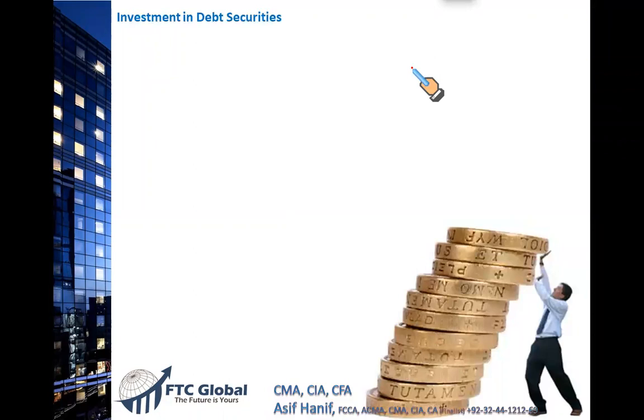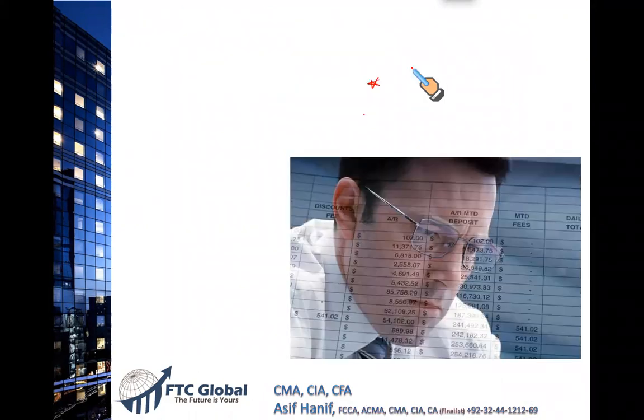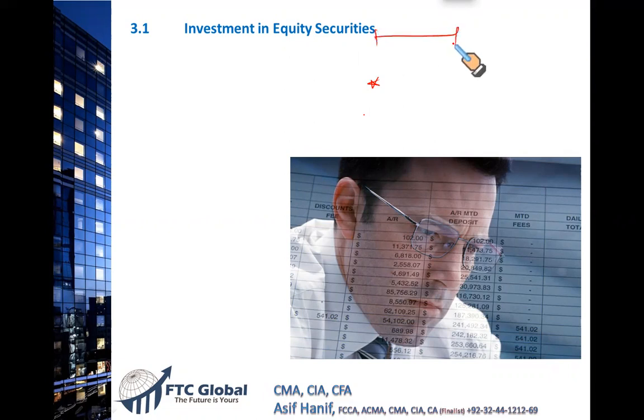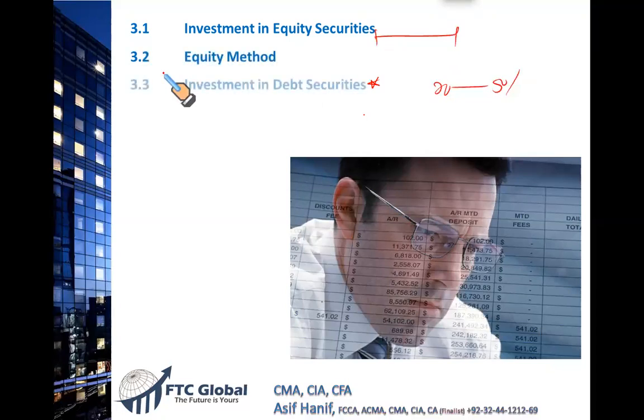All right. Your next topic is investment in debt securities. What we have done so far, we have covered investment in equities. If your holding is between 0 to 20%, I'm sure you would have fully understood that it is measured through fair value. If your holding is between 20% to 50%, then we use the equity method, right? Now, what if you have investment in debt securities?